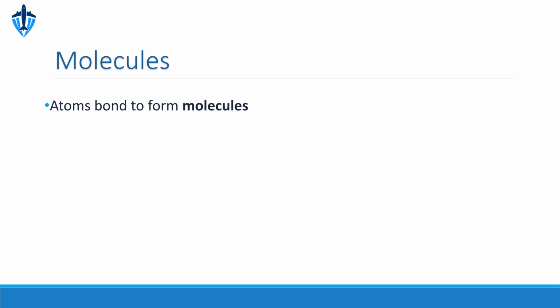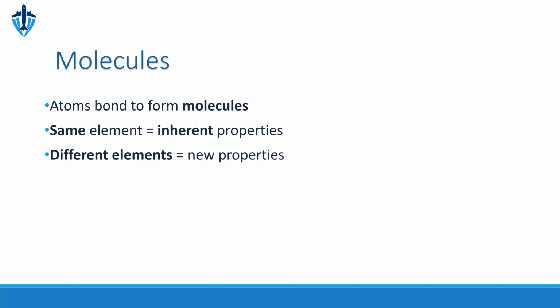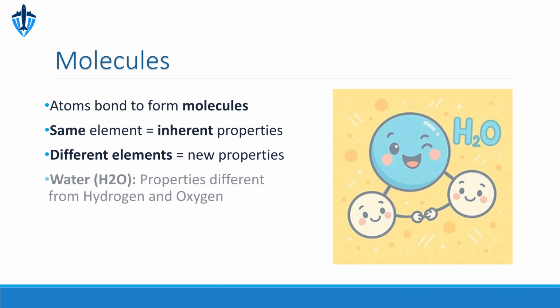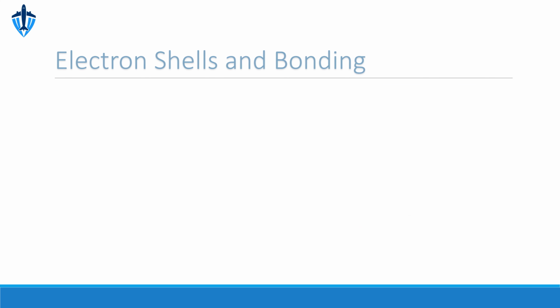Atoms can bond together to form molecules. When atoms of the same element bond, the molecule retains the properties of that element. However, when atoms of different elements bond, the resulting molecule has entirely new properties. Take water, for example. It's made of hydrogen and oxygen, but its properties are distinct from either of those elements alone. When atoms bond to form molecules, they often share electrons.